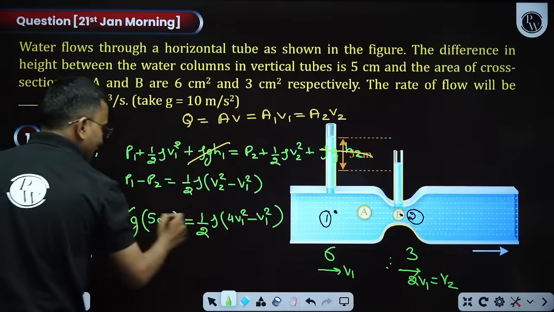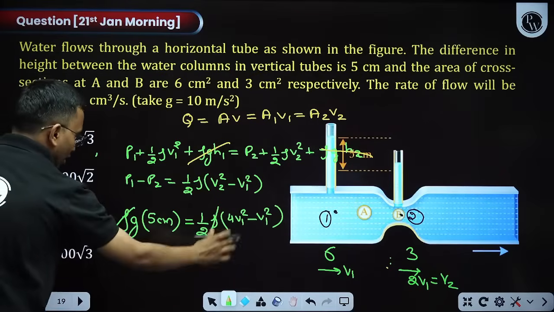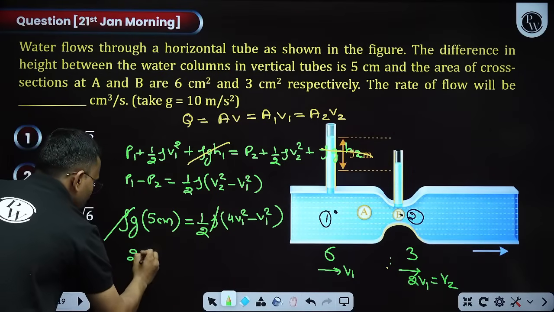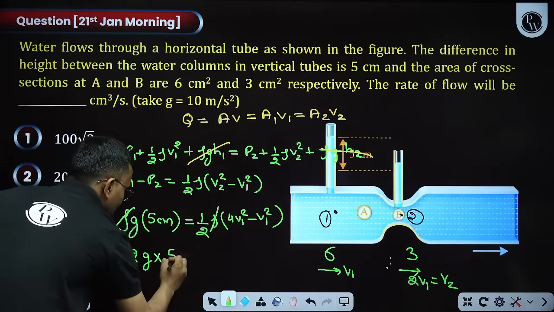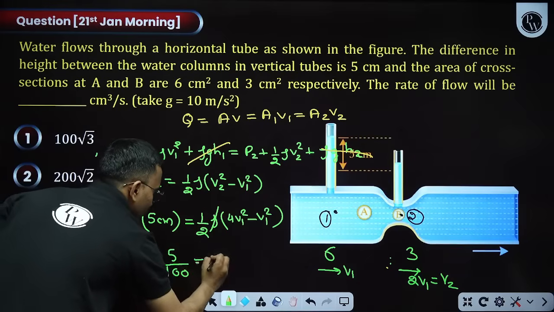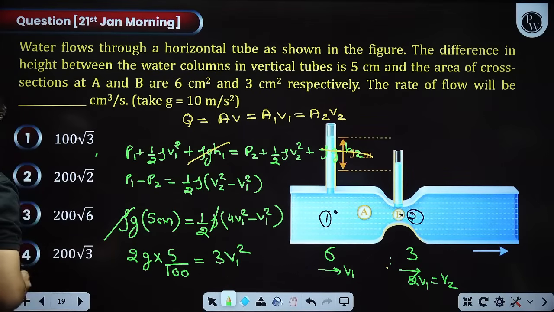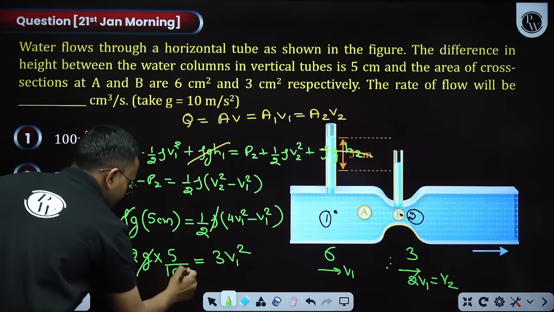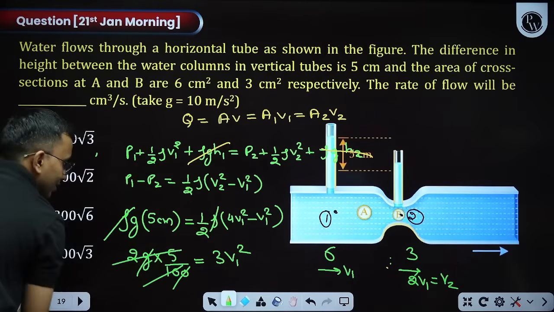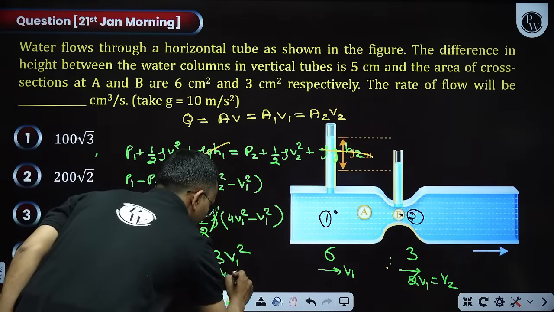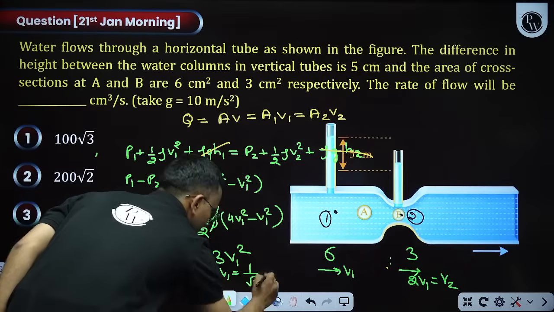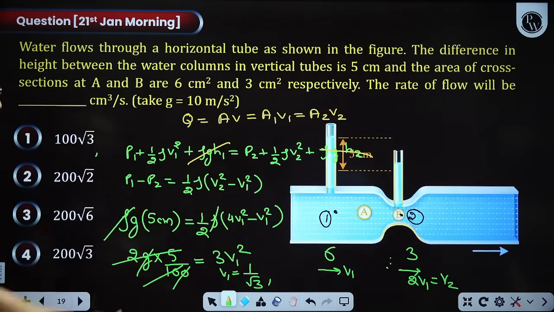Okay. Now rho is getting cancelled. Okay. 2 will come here. 2G into 5 centimeter. You can write 5 by 100 is equal to 3V1 square. Okay. G is 10. So this 10, this 10, this 10. So V1 comes out to be 1 by root 3. Okay, V1 comes out to be 1 by root 3.